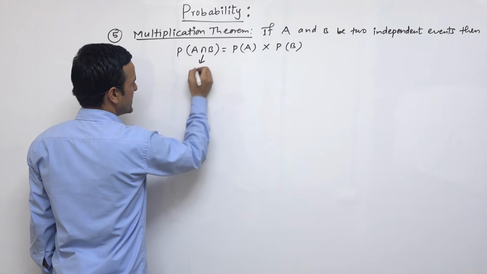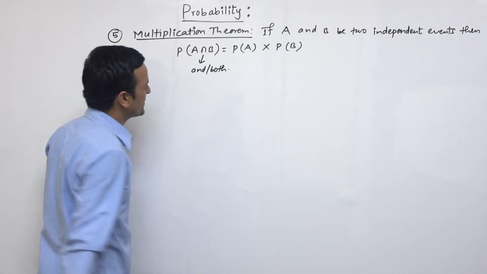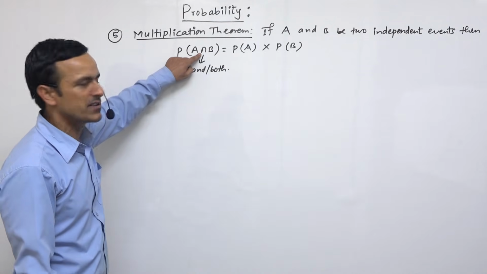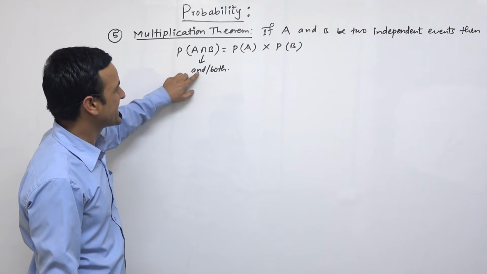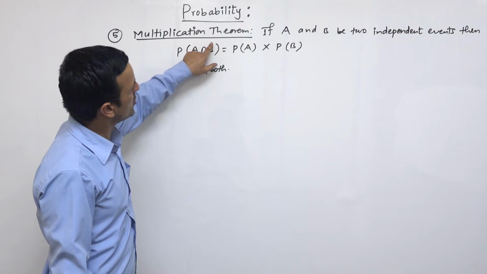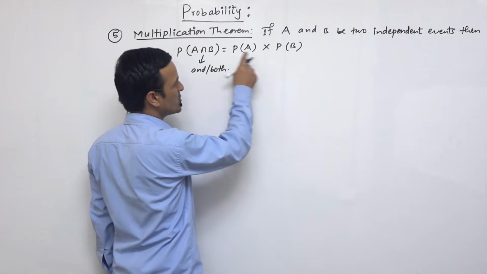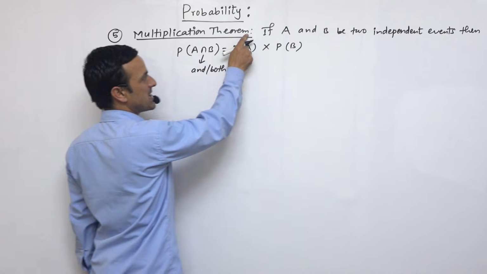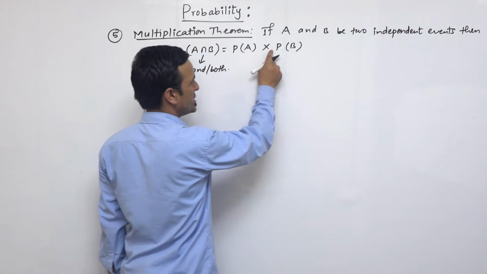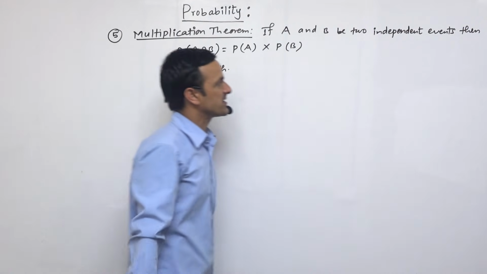Intersection means it is 'and', or both events. This is the intersection symbol. So the probability of getting this event as well as this event, to find these both events, we should multiply together. That's why its name is the multiplication theorem, P(A) into P(B), where A and B are two independent events.